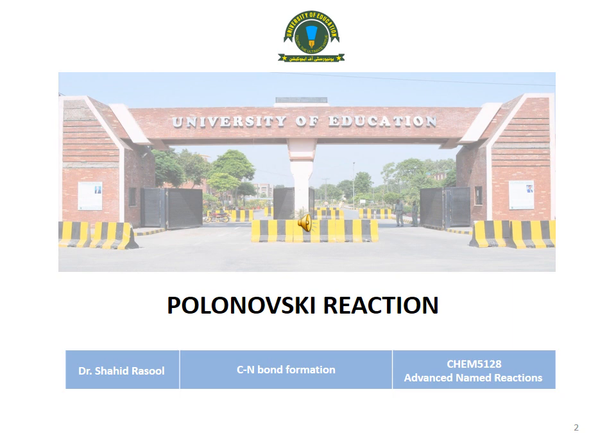Dear students, today we are going to discuss the Polonovski reaction, which is basically the formation of a carbon-nitrogen bond. The ingredients used for this conversion include nitrogen oxide species, or you can say tertiary amine oxides, N-oxides of tertiary amines. This substrate is treated with acyl halides or anhydride to get the amide and an aldehyde.